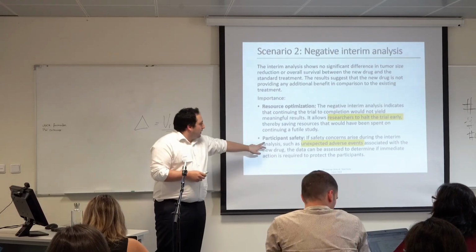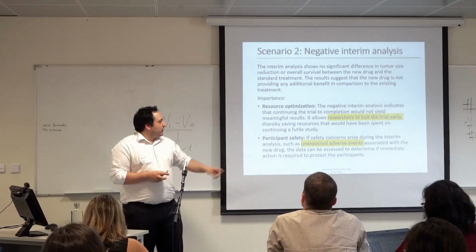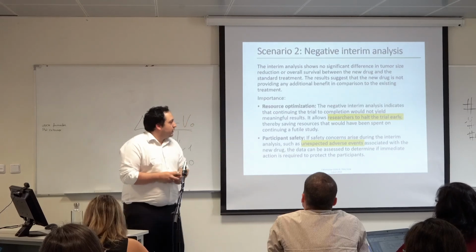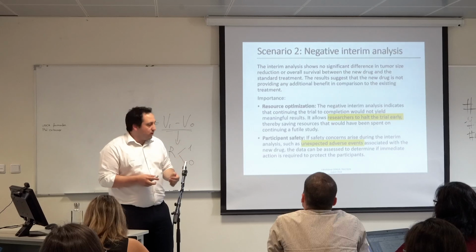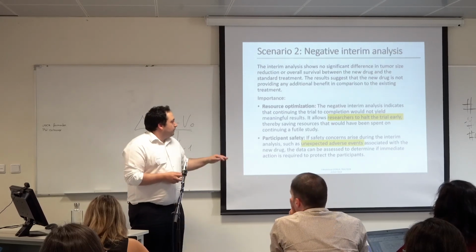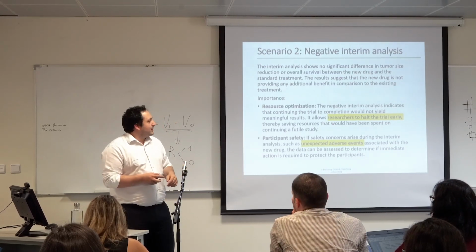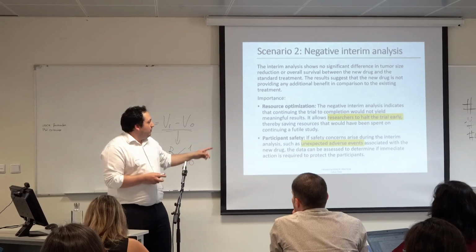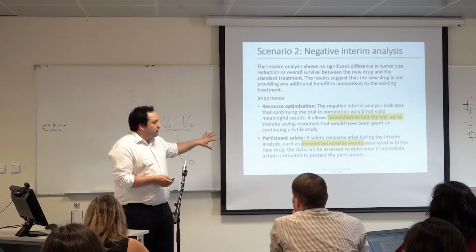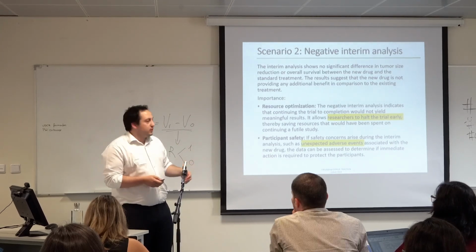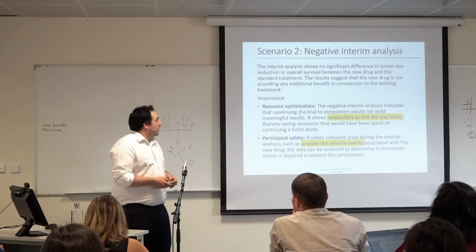And then also to improve participant safety, if safety concerns arise during the interim analysis, such as unexpected adverse events or adverse drug reactions, the data can be assessed to determine if immediate action is required or not. So the trial sometimes stops here due to negative interim analysis.